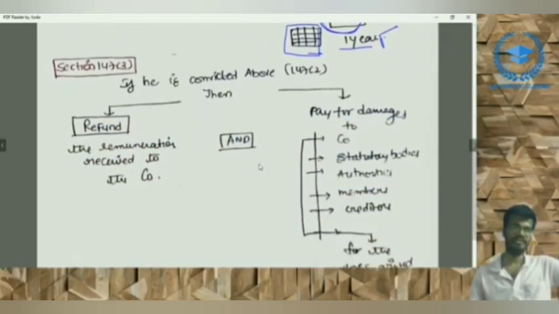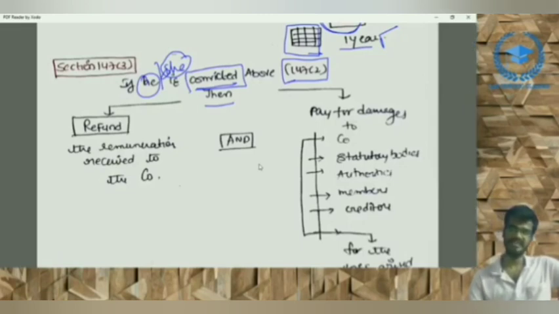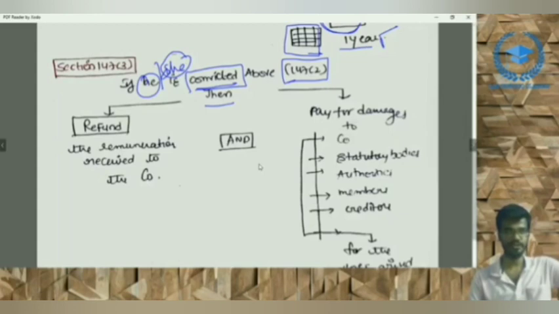And coming to 147.3, if he or she is convicted under section 147.2, convicted means he has been proven guilty, then in addition to the penalty, he should refund the remuneration received to the company, whatever remuneration he has received from the company.